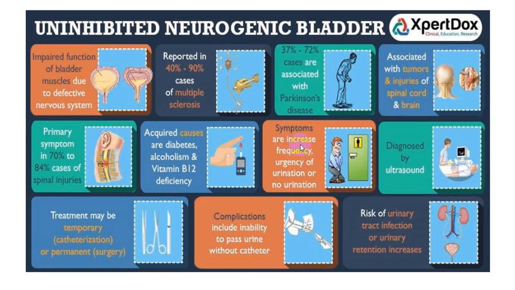Symptoms are increased frequency, urgency of urination or no urination. You can diagnose by ultrasound. Treatment is temporary catheterization or may require, if not controlled, permanent surgery. Complication usually includes inability to pass urine without catheter.